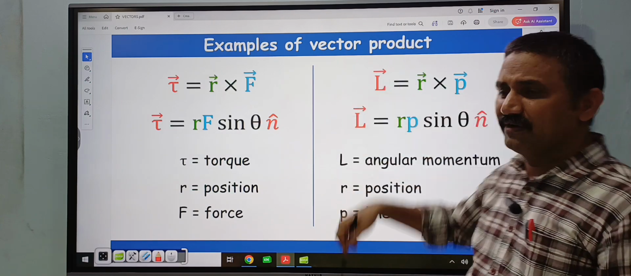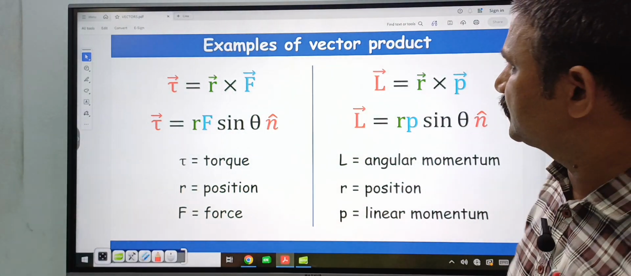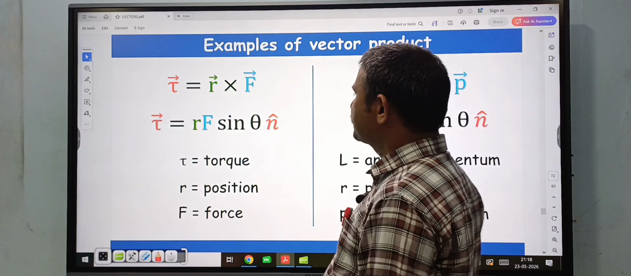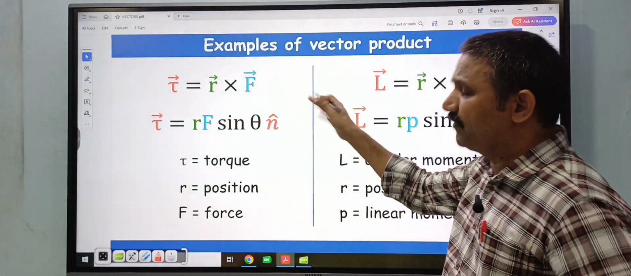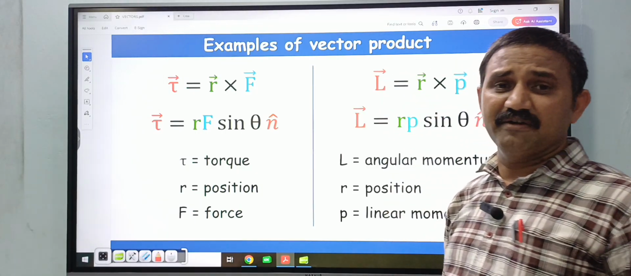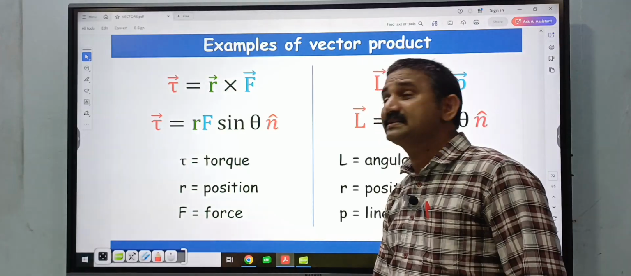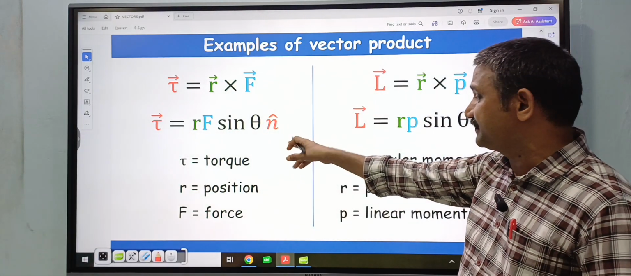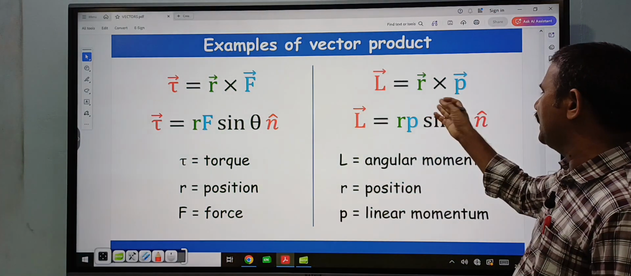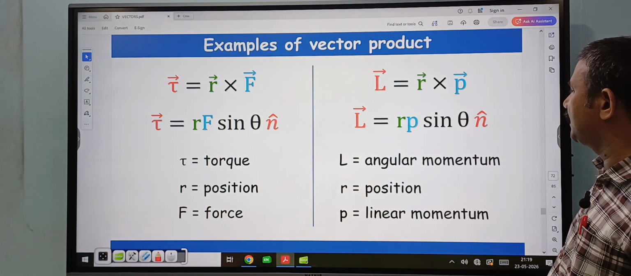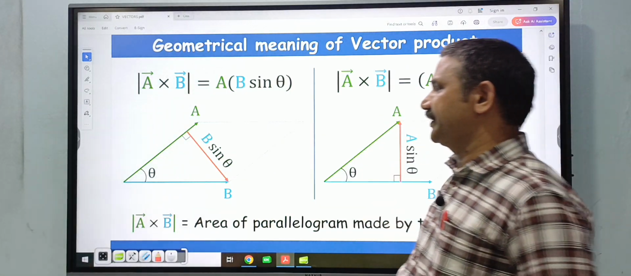Next, examples in our physics. Like in the case of scalar product, I explained the work done. Here in the case of the vector product, this is torque, which will come in our rotation chapter. R bar is a vector and F bar is a vector, and R bar cross F bar is a new vector quantity, that is the torque tau bar. That magnitude is rF sin theta and the direction is perpendicular to R bar and F bar. Similarly, angular momentum also, L bar is equal to R bar cross P bar. Now, geometrical meaning of the vector product.